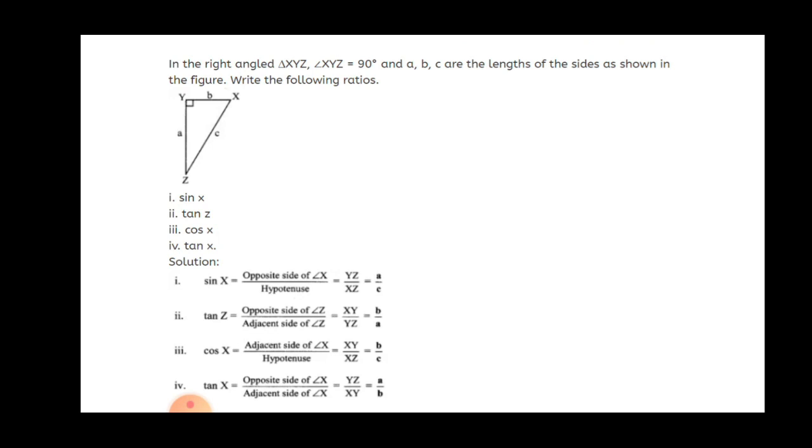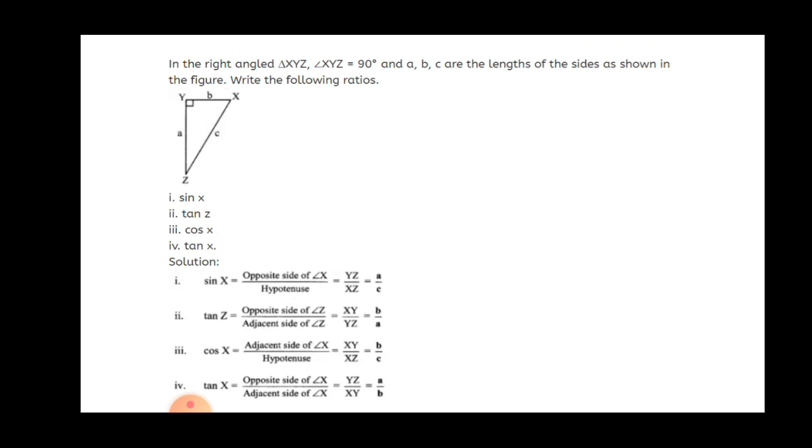What is the first ask? They ask about sine X. The sine X formula is the opposite side of angle X upon hypotenuse. Which side is opposite to angle X? That is YZ. As angle Y is 90 degrees, XZ is the hypotenuse. In this figure, for YZ the variable a is given, and for XZ the variable c is given. So what is our final answer? That is a upon c. But you have to mention each and everything.